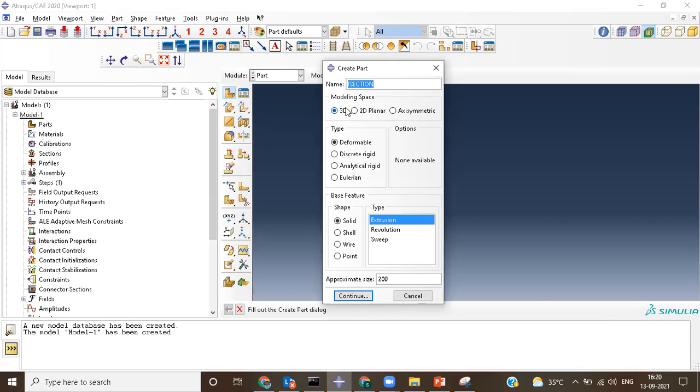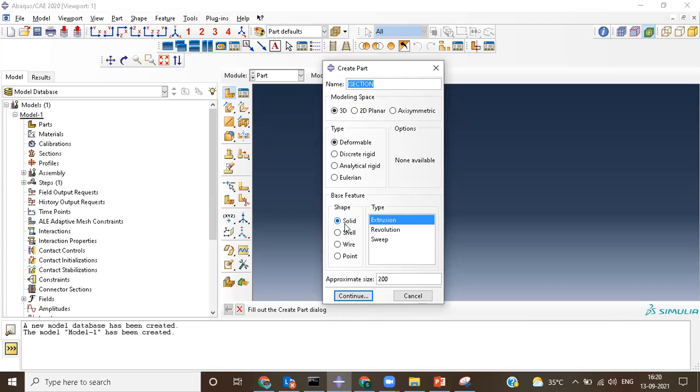So now the type, I have decided it. It's a modeling space of 3D, and I want to make this deformable, because when I apply some force on it, it should deform. That's why I'm choosing this as a deformable one. And then the base feature of it. Inside that deformable one, what is the shape that you want? For that particular shape, what is the type?